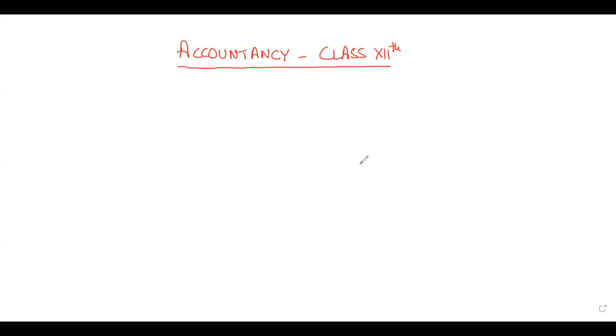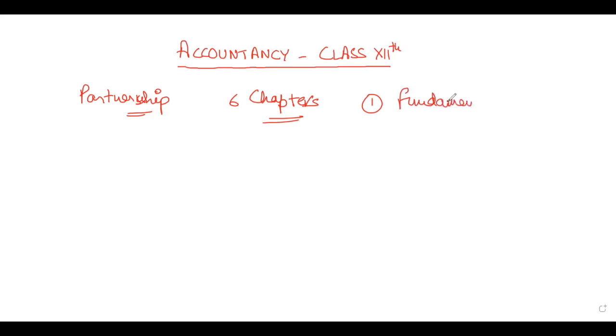We're doing partnership only. This is a very big chapter. So basically, partnership itself is a big unit. The name of the unit is partnership, and we have around 6 chapters in it. First chapter is the fundamental one, and past adjustments questions come in this chapter. They're covered in the fundamental chapter only. So you don't need to worry. I'll make every effort to make you understand all the concepts.